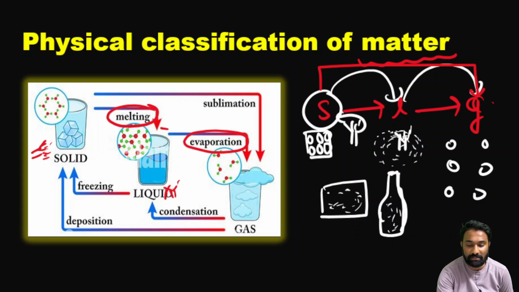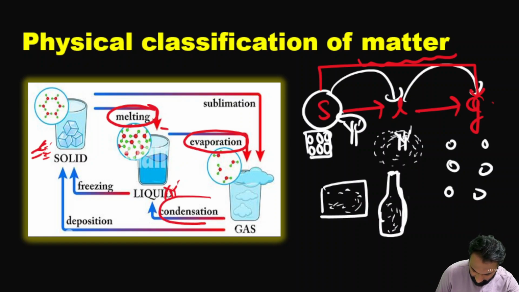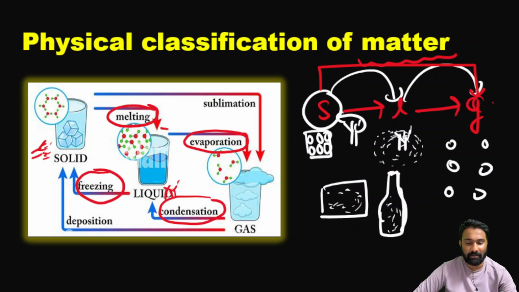If the gas is converting into the liquid, that process we call condensation. And the liquid converting into the solid, we call freezing. Done? Clear? Here the gas is converting into the liquid, condensation, and the liquid is converting into the solid, that we call freezing.